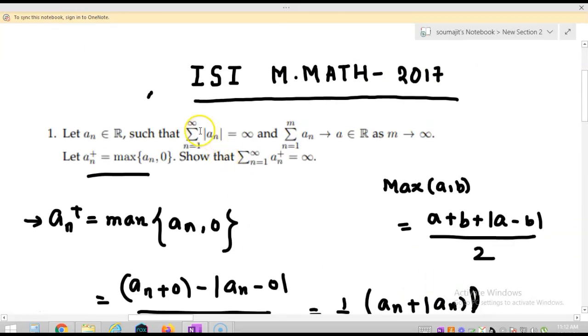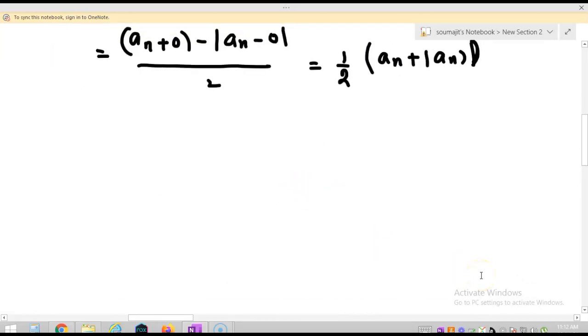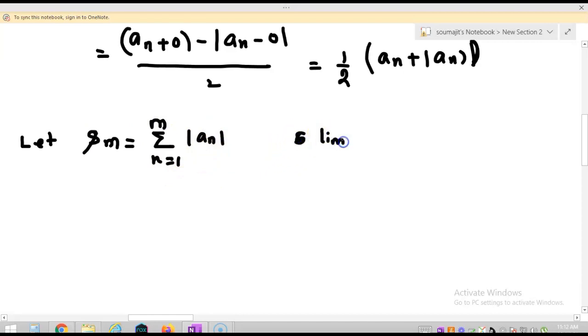Now observe that it is given that this series is divergent. So let me consider the sequence of partial sums of this series. Let S_m be equal to summation n equal to 1 to m of mod of a_n. Okay, so I can say limit m tends to infinity of S_m is equal to plus infinity, as this series is not absolutely convergent, so this series is divergent to infinity.